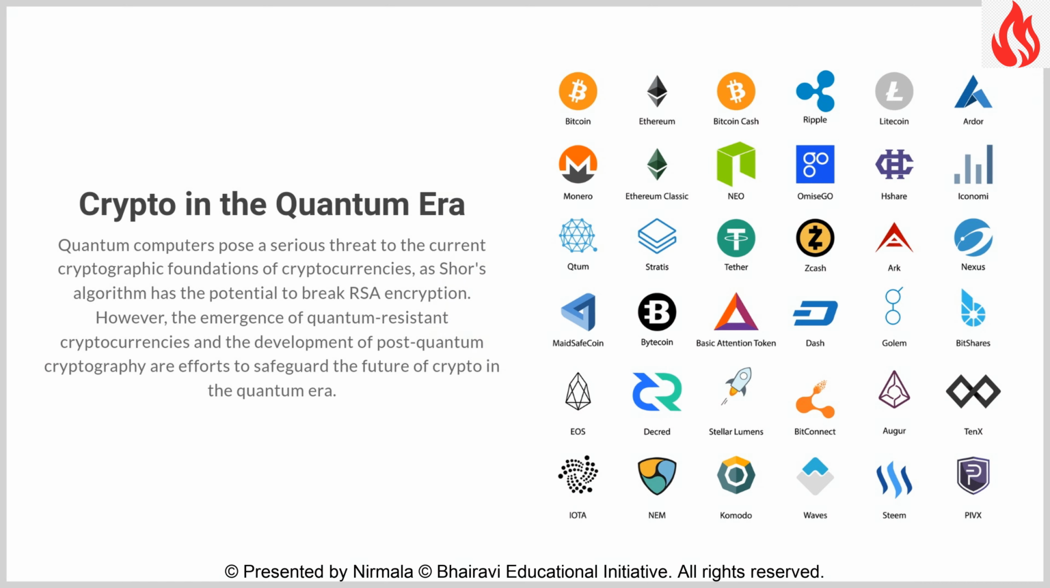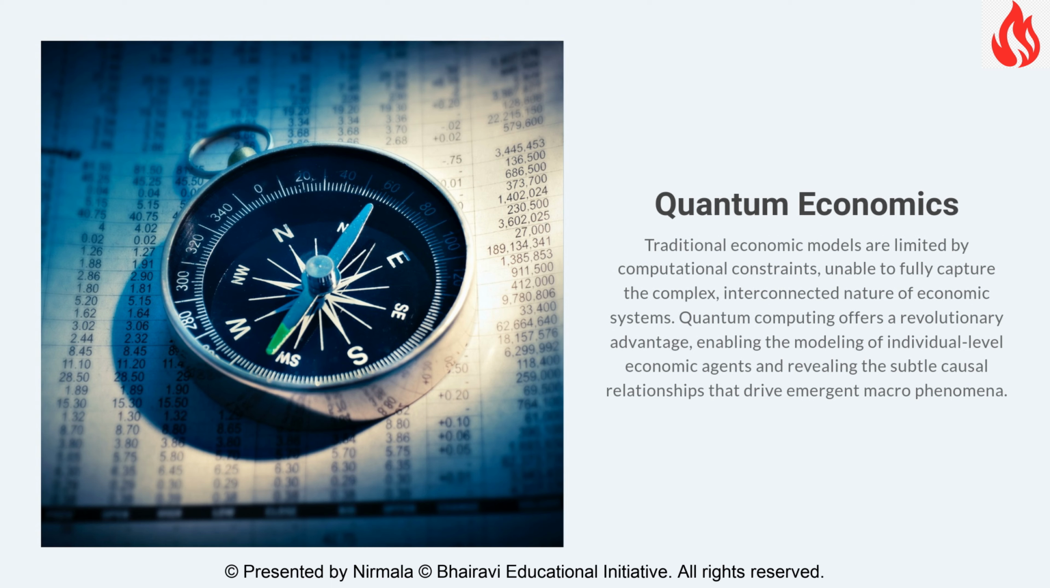Economic modeling, traditionally limited by computational constraints, could enter a new era of complexity with quantum computing. Economists might finally be able to model entire economies with individual-level detail, capturing emergent phenomena that current macro models miss. Such models could help design more effective policies for everything from reducing wealth inequality to managing inflation, by revealing subtle causal relationships invisible to classical analysis.